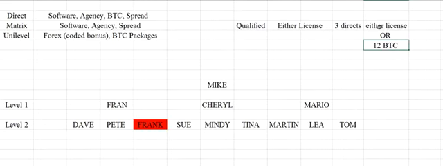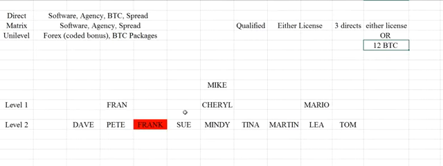Now, if you have 3 that own either license and you got 1 that owns 12 BTC, that's fine, that's great, good for you. But you need one or the other, all 3 direct affiliates. So either you've got 3 that own or have purchased either license, or 3 that have all purchased at least 12 BTC packages.